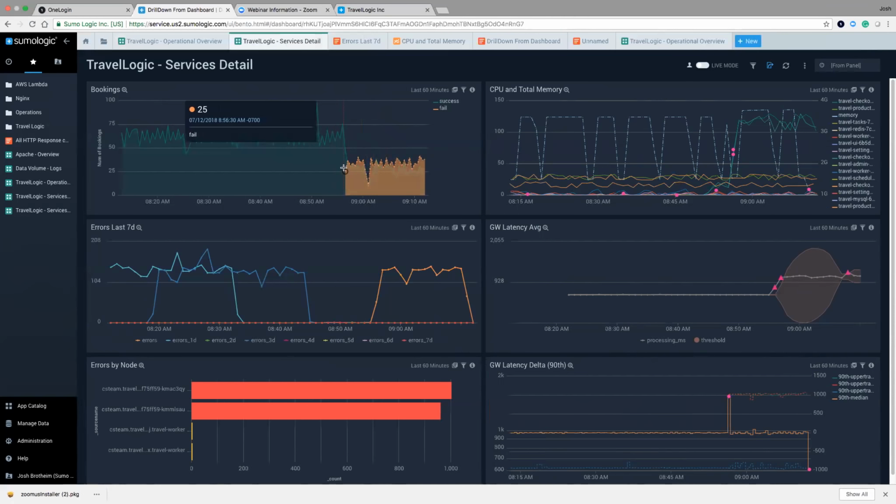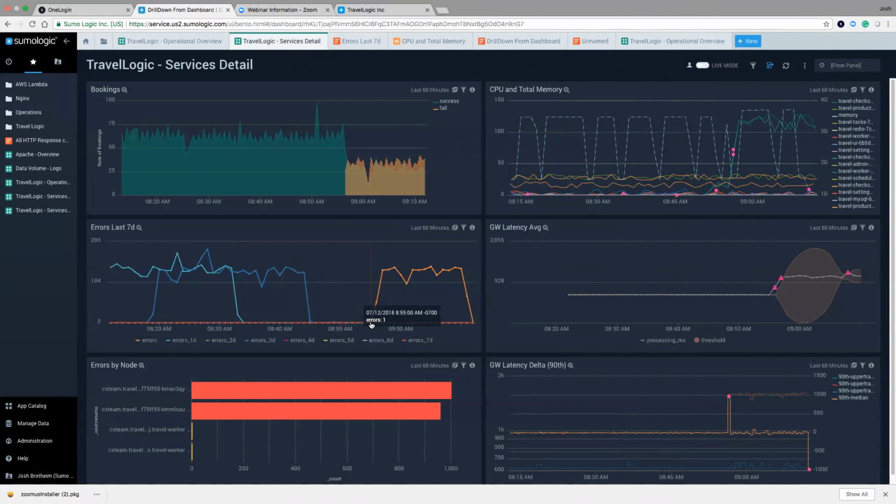So we're looking at this occurred at about 8:56. So, okay, that's interesting. At about 8:56, things seem to switch over, so to speak, to going bad. And let's take a look at some other panels here and see if this corroborates our information or helps in any way. If we look at this errors for the last 7 days, we see there were a couple errors a few days ago. We see that there were errors some 3 days ago, some errors yesterday, and then we see there was a space where there were no errors at all over the last 7 days.